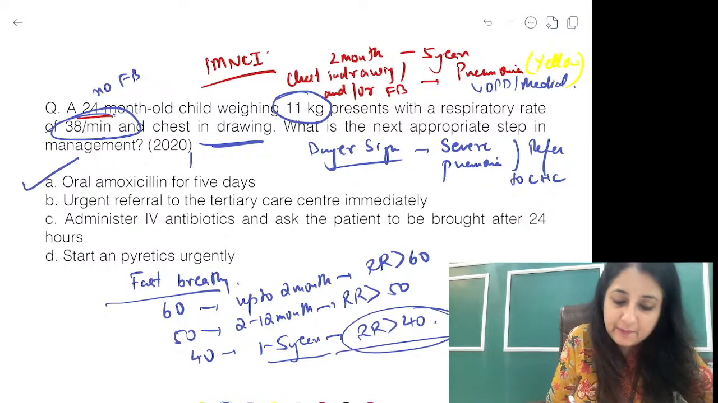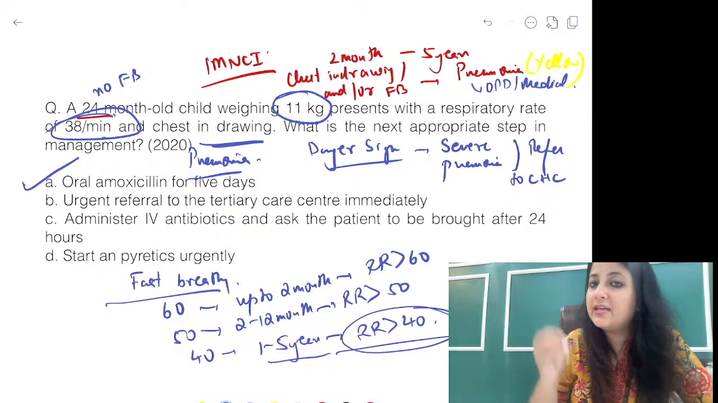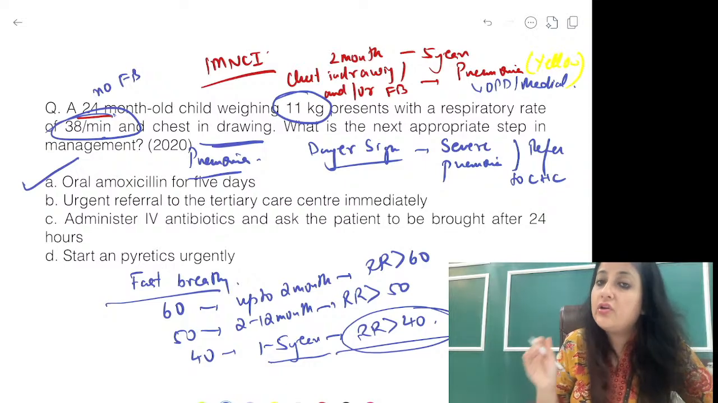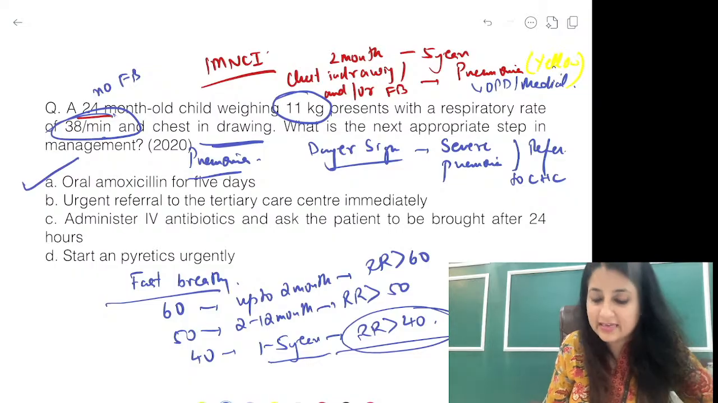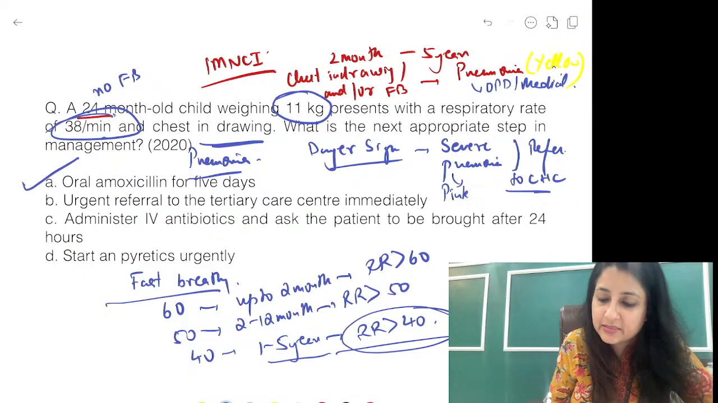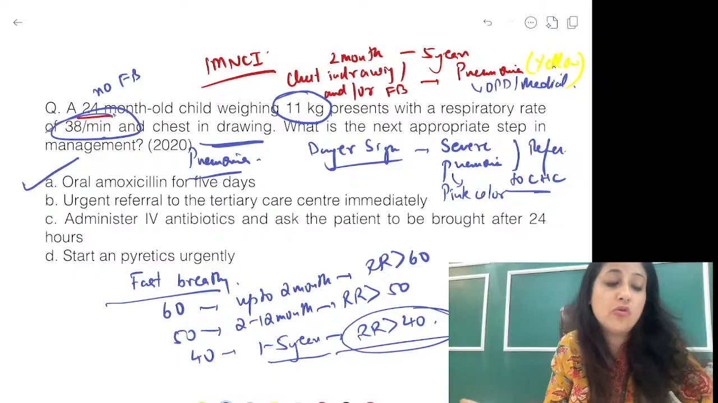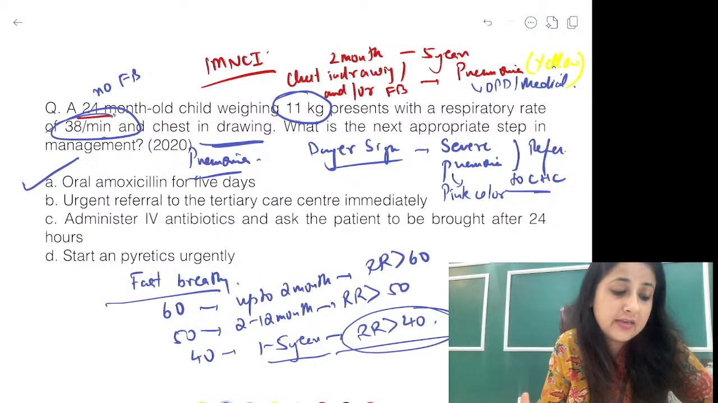Here the baby is a simple case of pneumonia. For less than 2 months it is no pneumonia, severe pneumonia, very severe pneumonia. So for less than 2 months, severe and very severe you have to refer, but over here pneumonia is yellow. Where will you refer to CHC? Severe pneumonia, which color does it go in? Pink color. So here you will simply give oral amoxicillin and you can just send the baby home and ask him to come back for follow up.